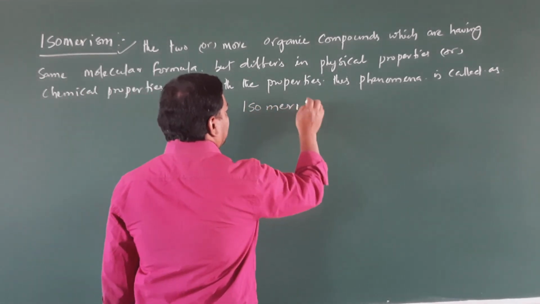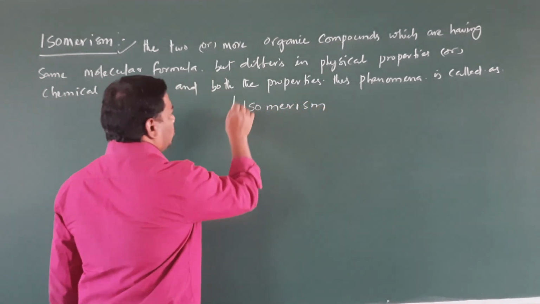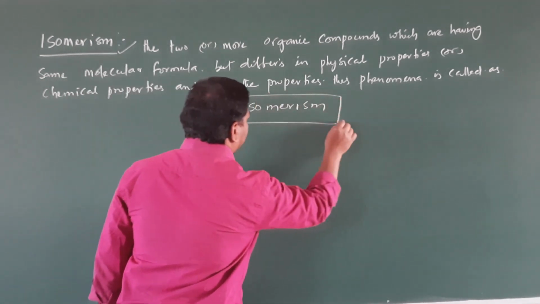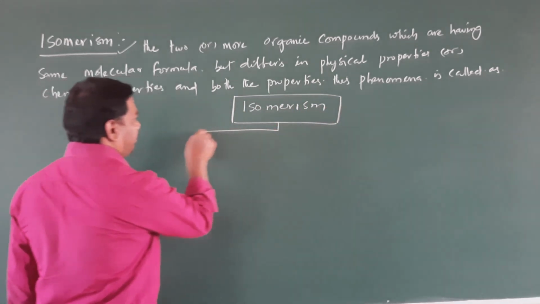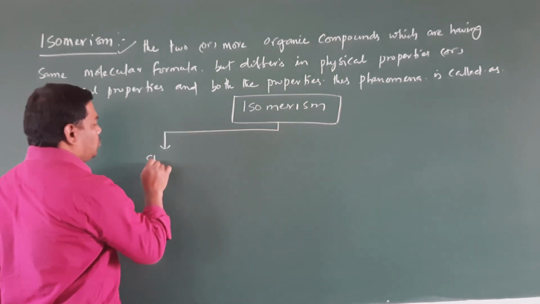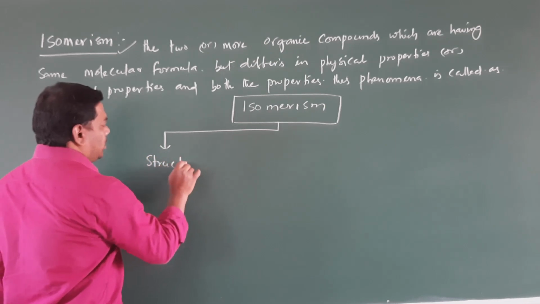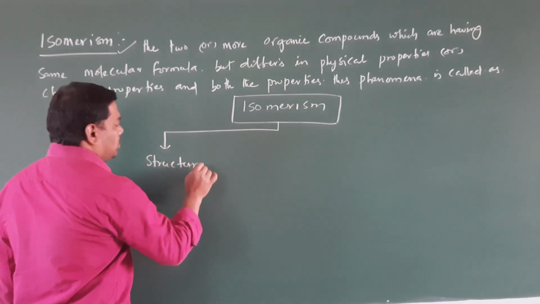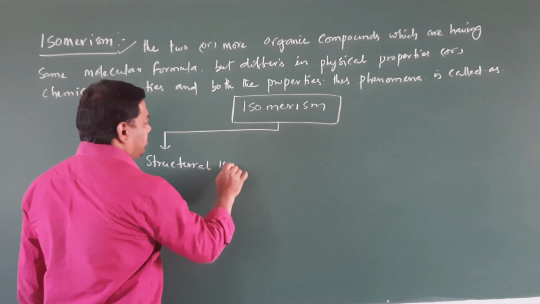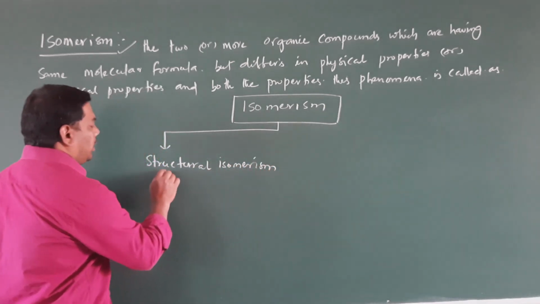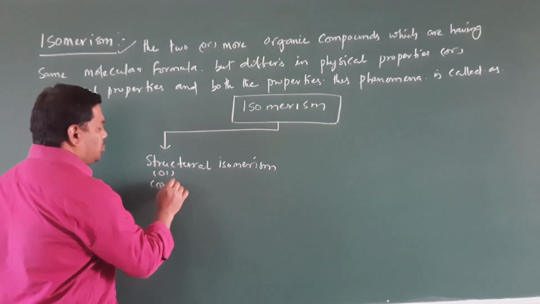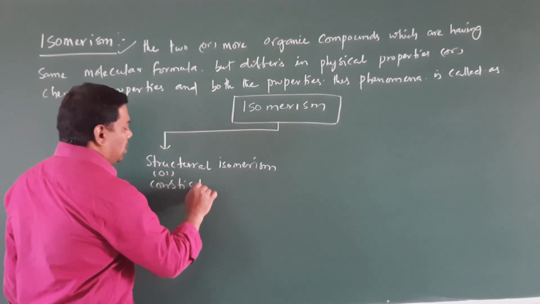Isomerism is classified into two types, that is structural isomerism, or we can call it constitutional isomerism.